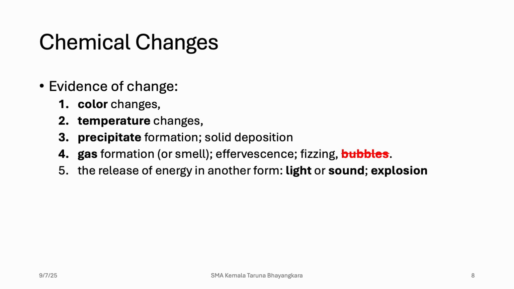Fifth is release of energy in a form other than heat, because we already mentioned heat in number 2 as a temperature change. So it could be light, sound, or a combination of both, so it forms an explosion. It could also produce an electrical current as well.